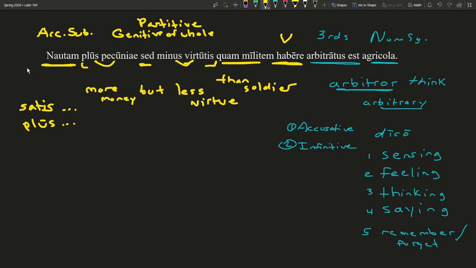So on the large scale, then it's comparing the qualities of the sailor to the qualities of the soldier. But grammatically, I think it's pretty clear how it works together. And just also as review, instead of using quam militem, we could have also just as reasonably said quam milite, our ablative of comparison there. So this is essentially our sentence. This is how things work together. Hopefully that makes sense to you, and it helped you work through this type of sentence. All right, have a good day.